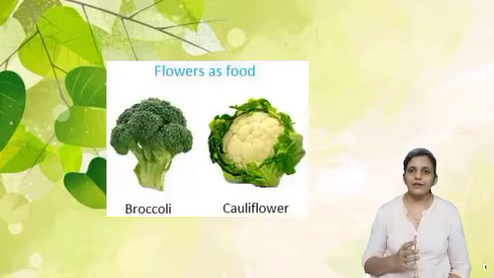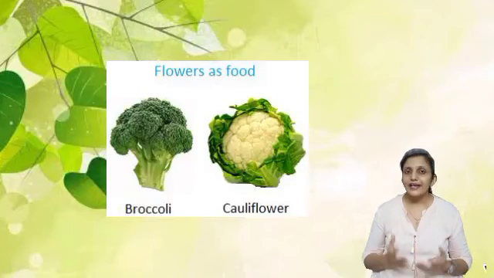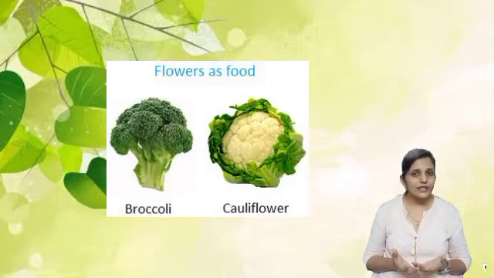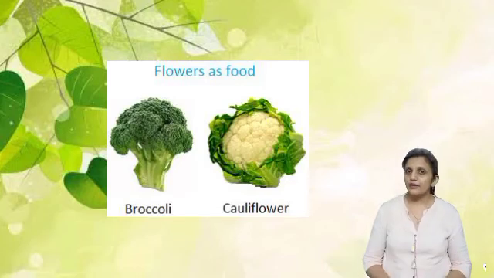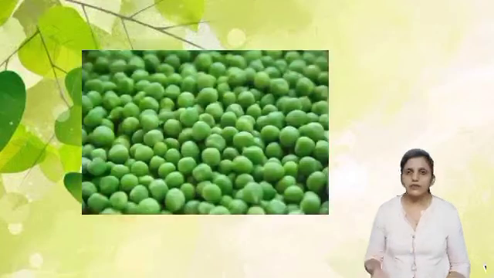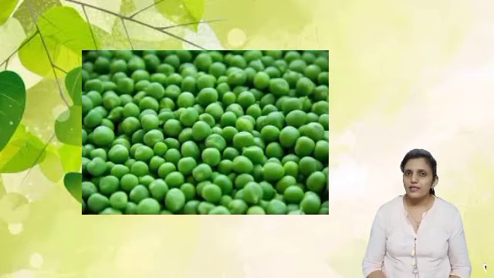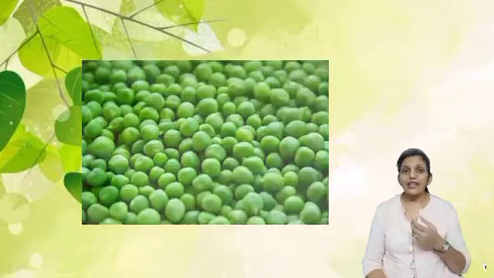When we talk about cabbage, spinach or cauliflower, what do we eat? We eat leaves. Means the plant of the cabbage has stored the food in the leaves. So we are so smart that we eat only the leaves, not the fruit of the cabbage or the spinach plant. Sometimes the plant will store the food in the seeds. For example, peas, green peas, nuts or pulses. Pulses are the seeds of the plant only. So we eat the seeds of the plant where the food is stored.